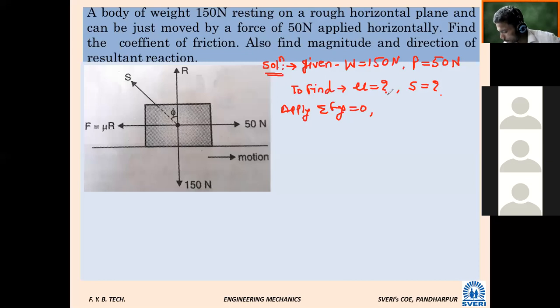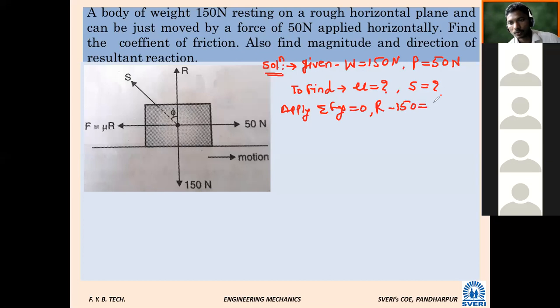R minus W, where W is 150, equals 0. Therefore R is equal to 150 Newton.